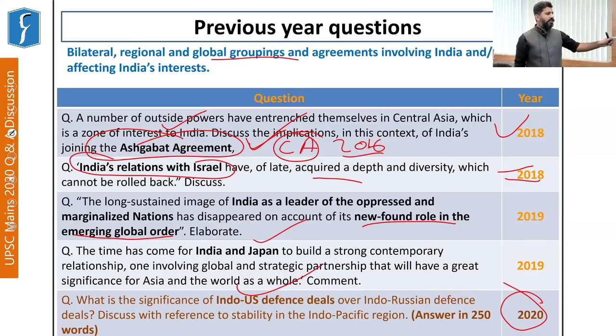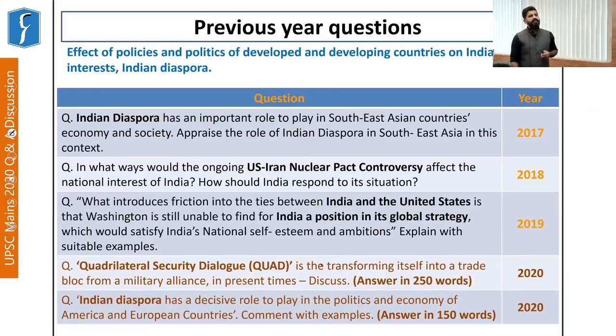Clearly, we saw the Ashgabat Agreement being signed in 2016. A question was asked in 2018. The Indian Prime Minister visited Israel. A question was again asked. Then we see that Indo-US defense deals were recently signed at the 2+2 dialogue. A question was asked in 2020. Fine. The next theme here is effects of policies and politics of developed and developing countries on India's interests and the Indian diaspora.